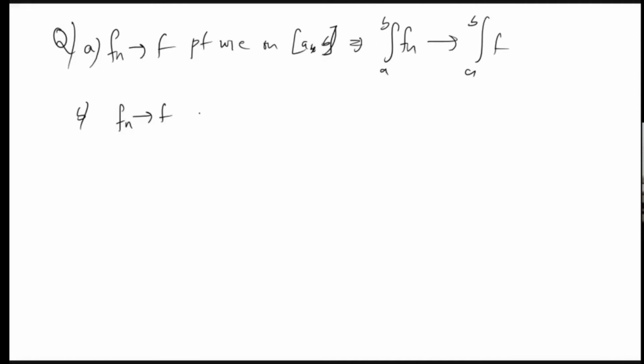Fn converges to f uniformly on AB implies integral a to b Fn converges to integral a to b f.